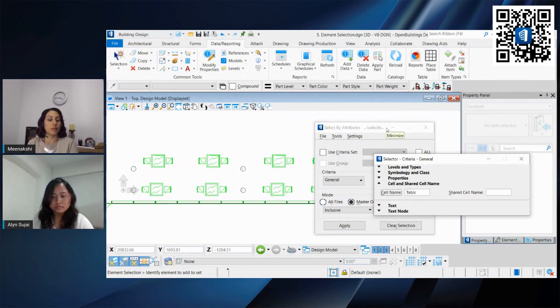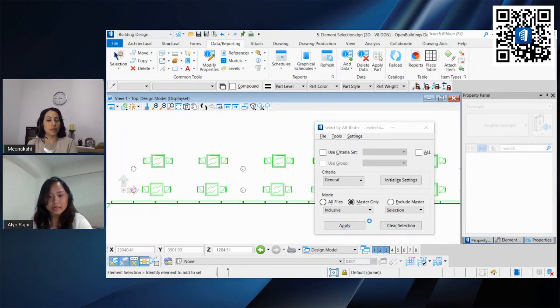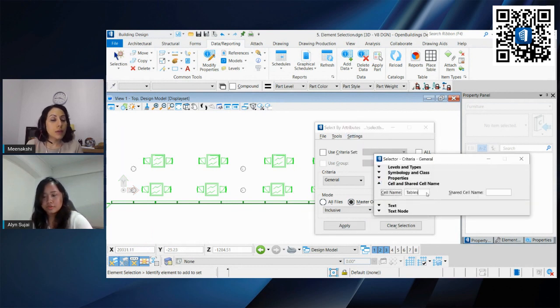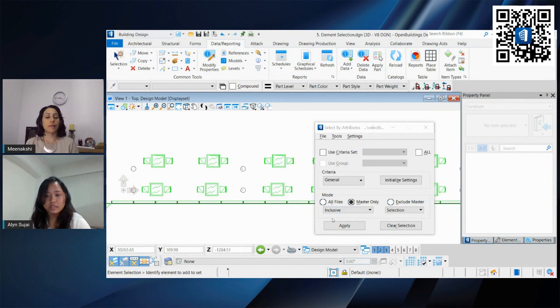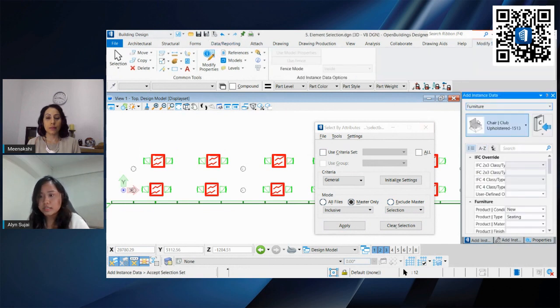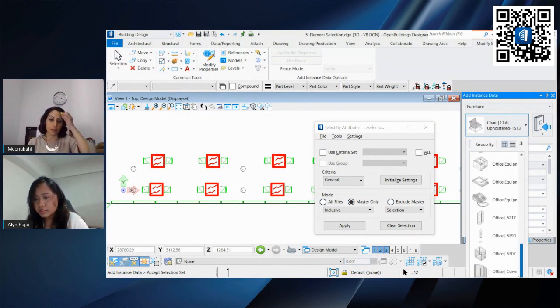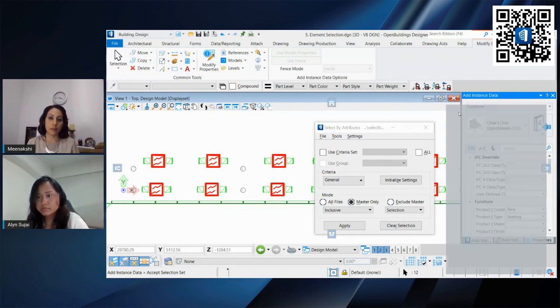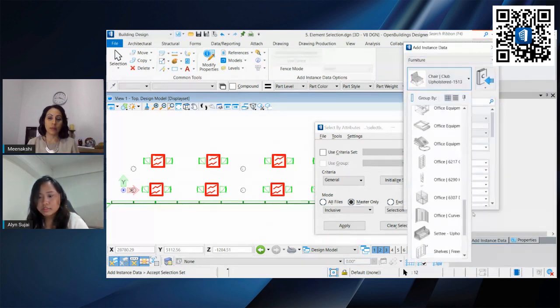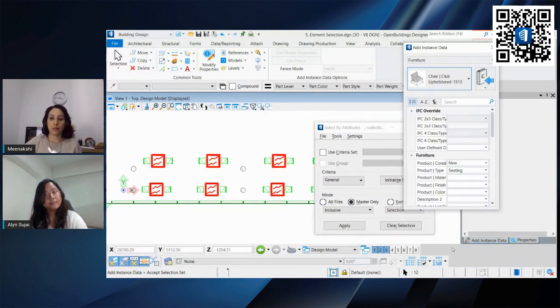So table. If you typed it wrongly and apply, it will show that it's not there, so you have to make sure that it's the correct naming. Apply. Yep, you can see that it has been selected. So now this is ready. We can go to add data and look for furniture table.